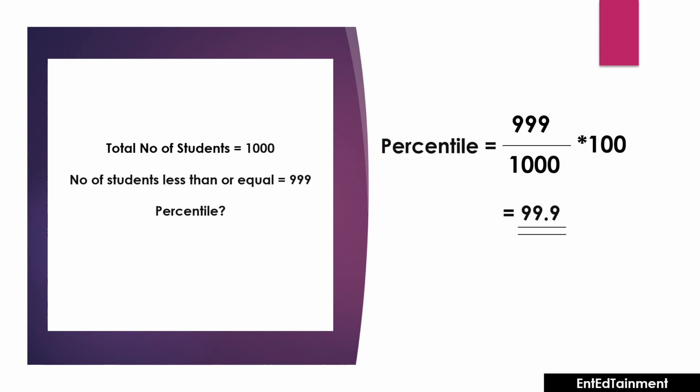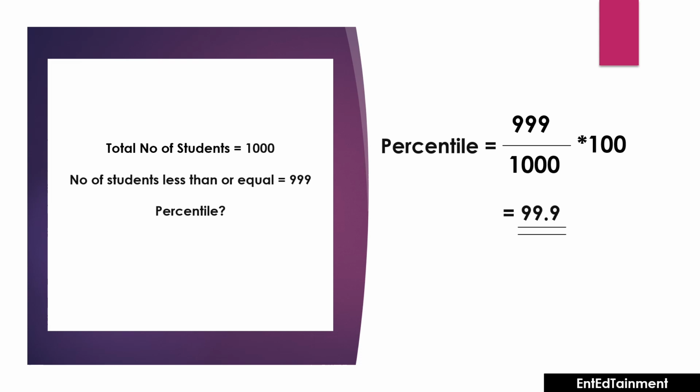Because the total number of students is 1000 including you, right? And the number of students who scored less than you is 999. It means all other students have scored less than you. So you are the topper here, because the 1000 is including you, and the number of students who scored less than you is excluding you, right? So 999 is the number of students who scored less than you.